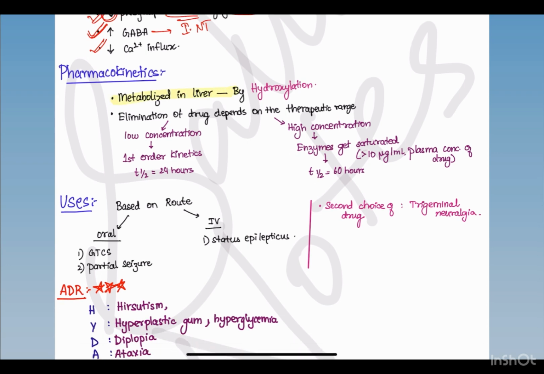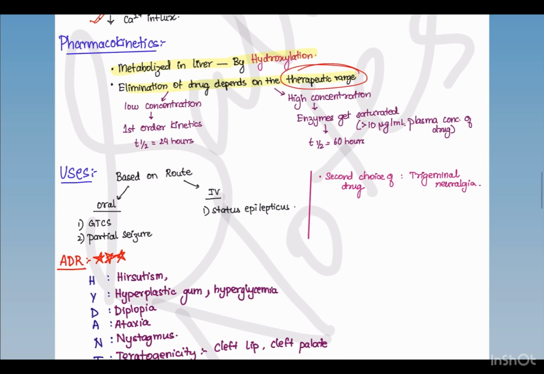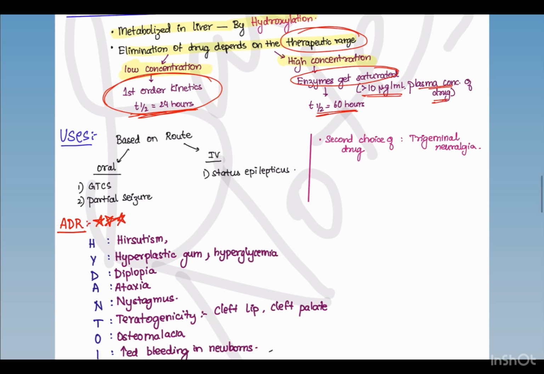Now we'll see about the pharmacokinetics. It is metabolized in liver by hydroxylation and glucuronide conjugation. And elimination of the drug depends on the therapeutic range. Means if the drug is in low concentration, it will follow first order kinetics and the T-half is 24 hours. If the drug is in high concentration, that is, it can lead to toxicity. The enzymes get saturated when there is more than 10 microgram per milliliter plasma concentration of the drug. The T-half becomes 60 hours. It is highly toxic.